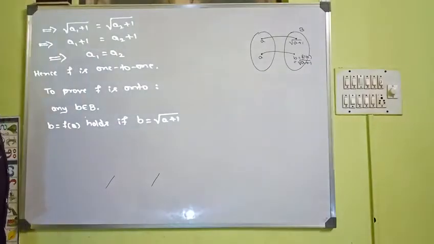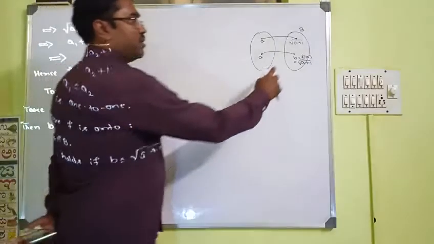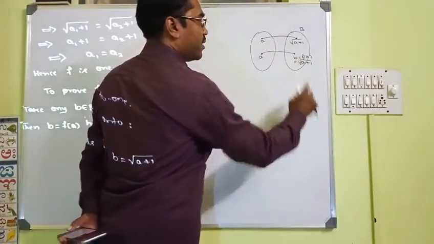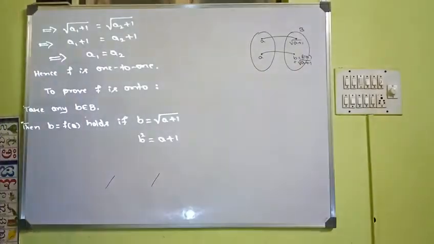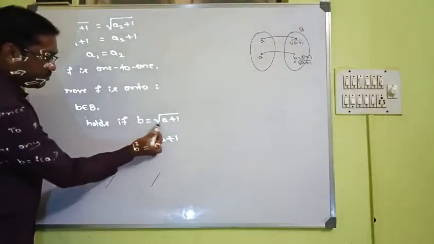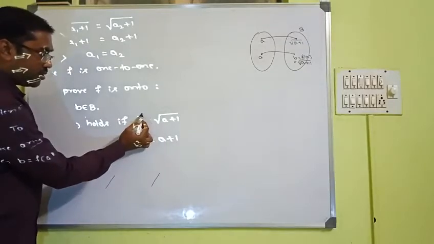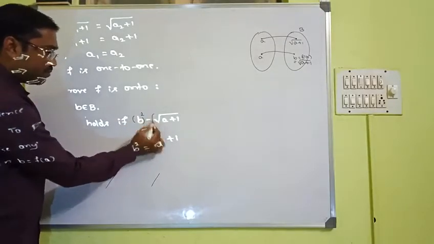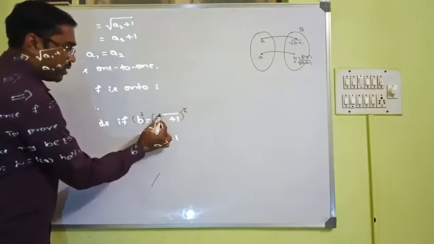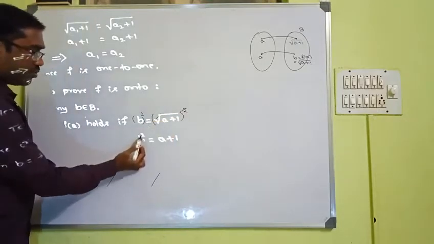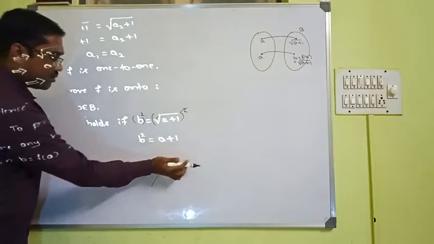Let us see, is it possible or not? Will b be of this form or not? Now let us see whether it is possible. Squaring both sides, square and root will get cancelled. It will give b square is equal to a plus 1.